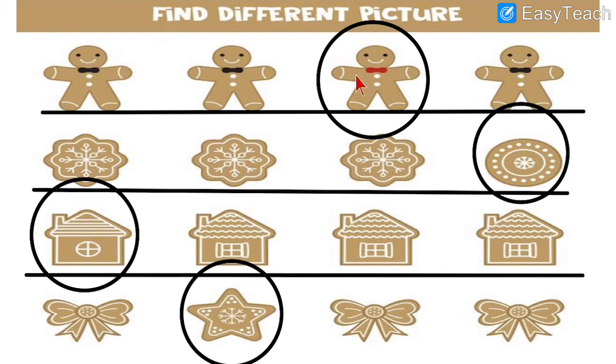So in the first line we saw that the red tie was there, so it is a different image. In the second line we saw circle, that is a different shape. In the third line we saw the first one, the window of different shape, and the last line we saw that here is the star shape, that is different. So this is called spotting the difference. We spotted the difference among these pictures.